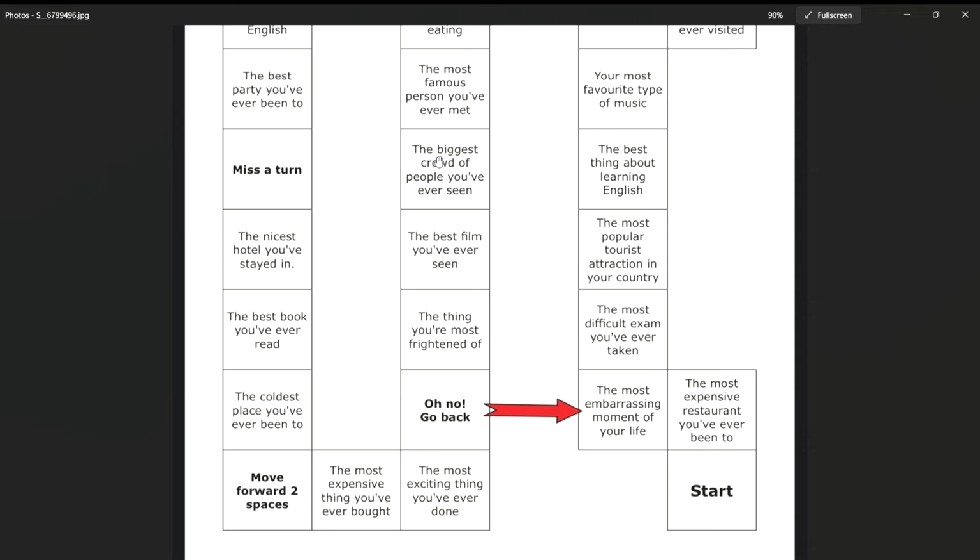Most expensive means the most pricey. Is there any restaurant that you went and it was the most expensive? Yes? So you can say, for example, the most expensive restaurant that I have been to is where?